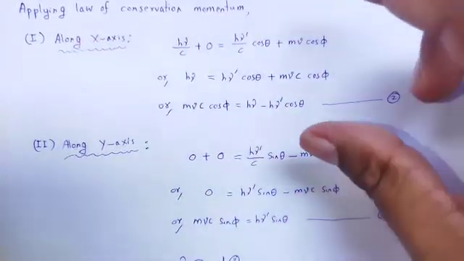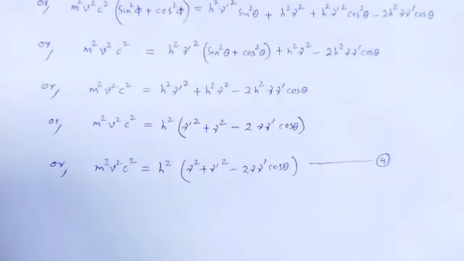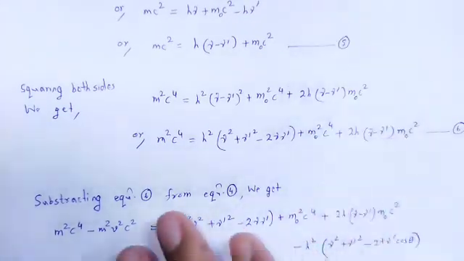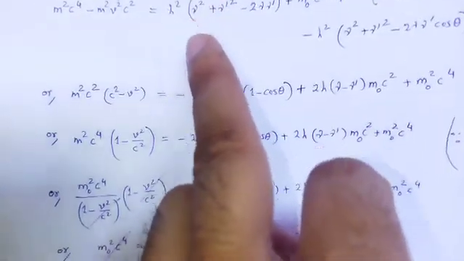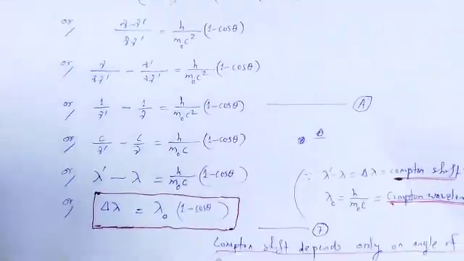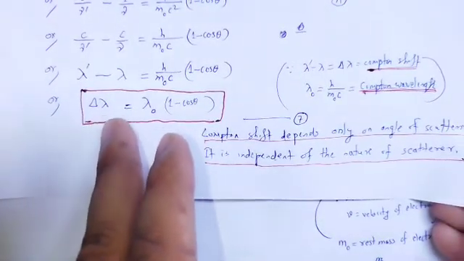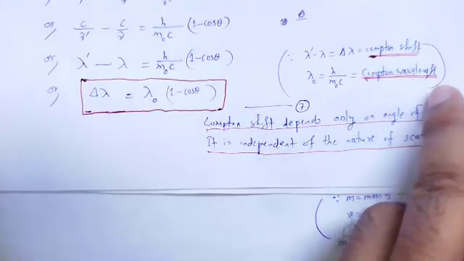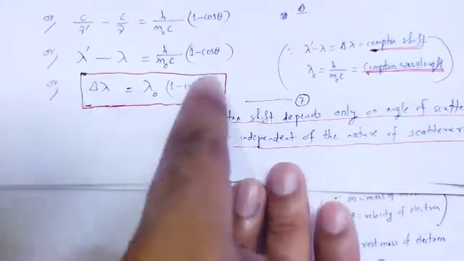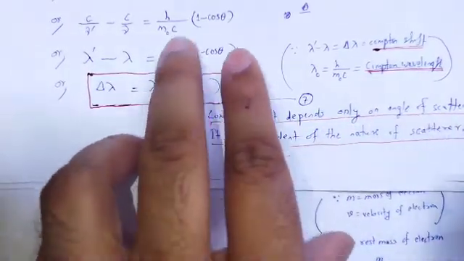Next, conservation of momentum along the x axis and along the y axis, then combine these two. From equation number 1 we simplified it, subtracted from equation number 6, and finally obtained the expression for the Compton shift, that is the change in wavelength, and the value of the Compton wavelength. From the equation it is clear that the Compton shift depends only on the scattering angle.